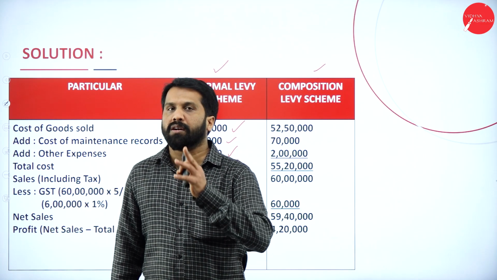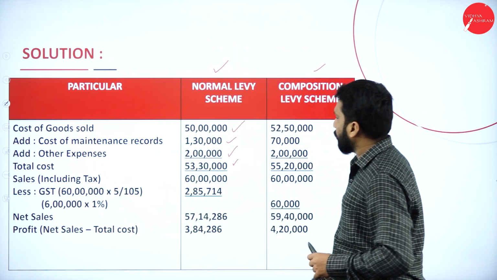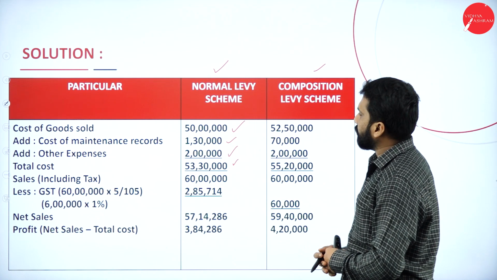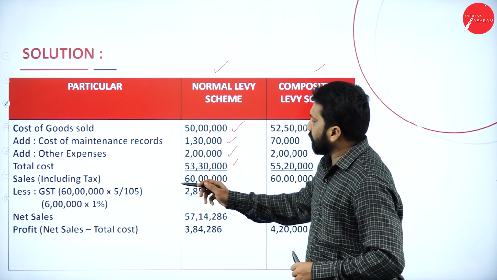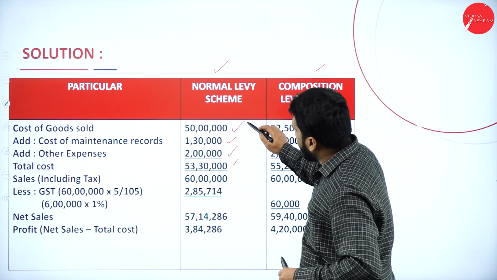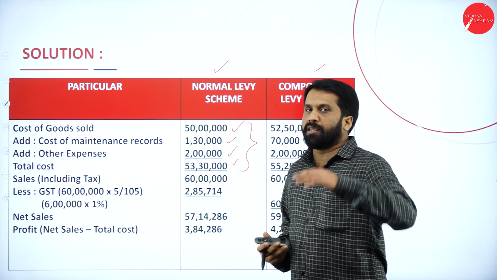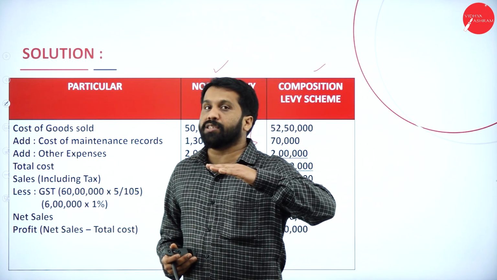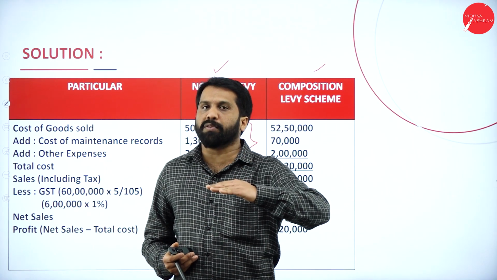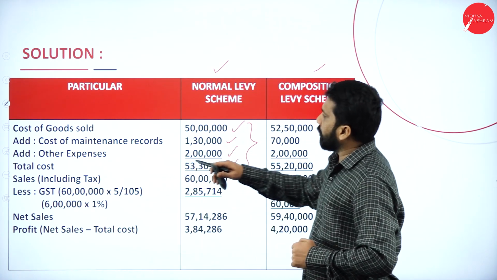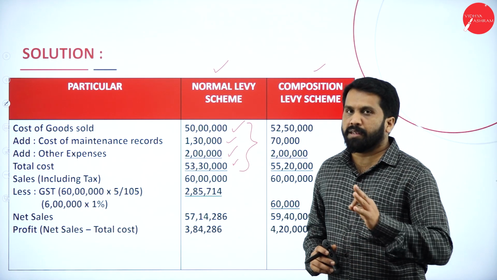53,30,000. Hope you are clear. Now we got 53,30,000. Up to this one calculation, take your cost plus your expenses, all put together, your total cost. Hope you are clear.